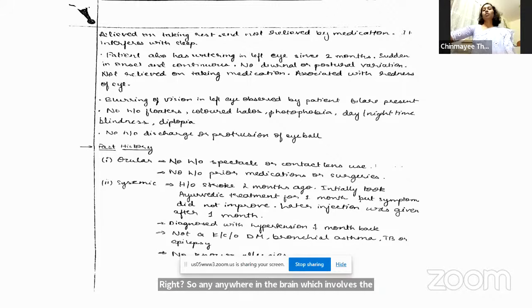Okay. So with that you can have decreased vision, more so we can tell field of vision. Since the entire visual pathway extends from the eye through the brain, through the temporal lobe, parietal lobe, and to the occipital cortex, you can have hemianopia. Yes, Aditya is mentioning homonymous hemianopia. So you can get a homonymous hemianopia based on the location, whether it's in the tract, the radiation or the occipital cortex, different types of hemianopia will be there. Okay, one is the hemianopia. Then what else can you have?